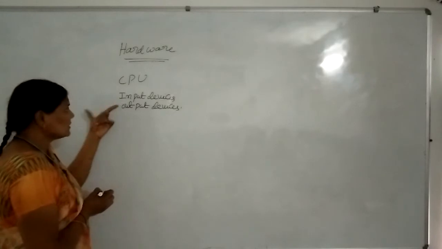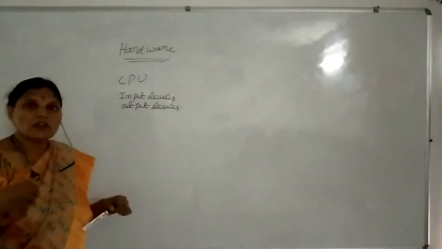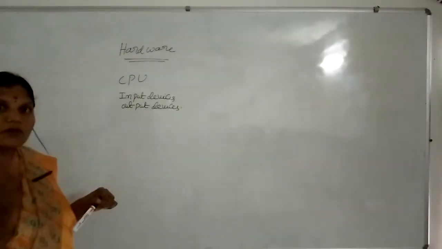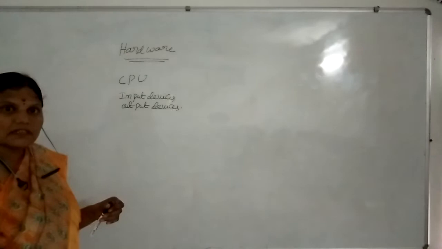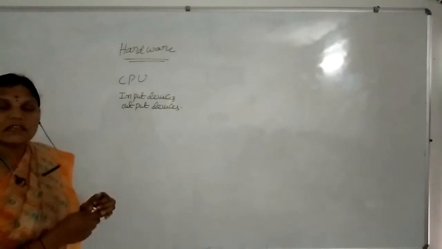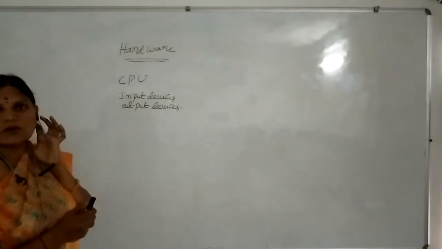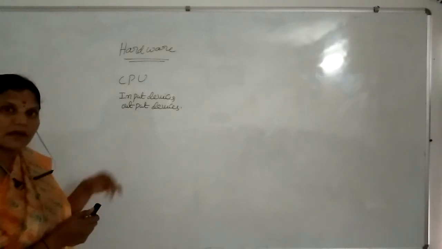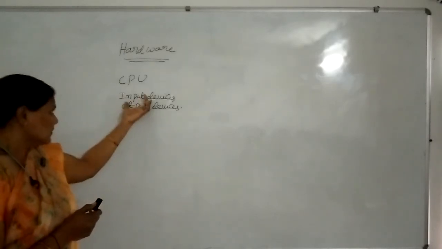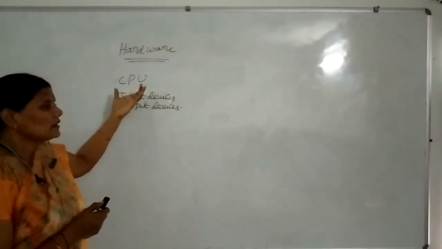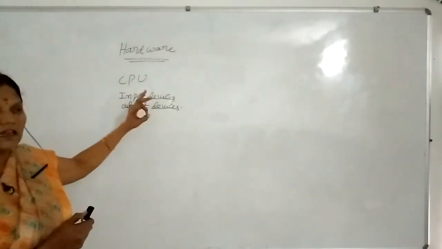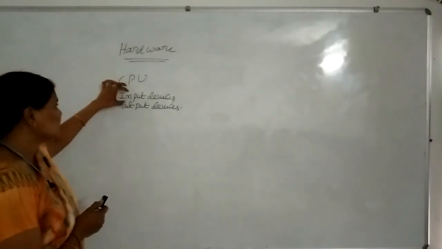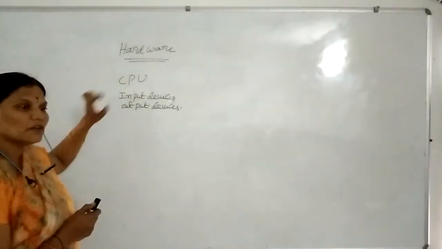First we can learn about the input devices. What is the use of input devices? Whenever we need to enter data, we need to use some device. We need to enter some text, we need to insert images. How do we capture images on our mobile? By using a camera. In the same way, whenever we need to enter data, we mainly use an input device. Mainly we are going to use the keyboard.